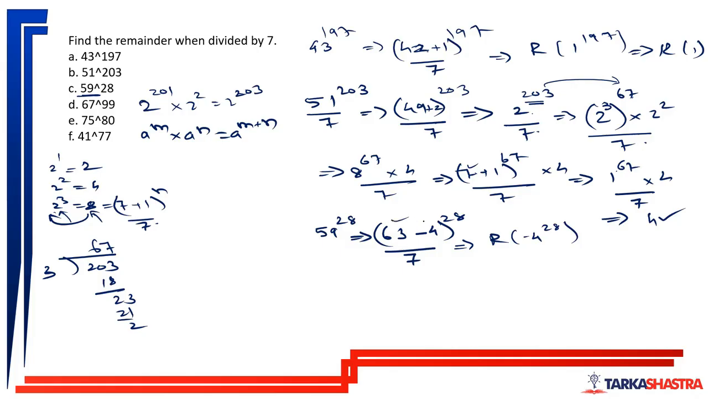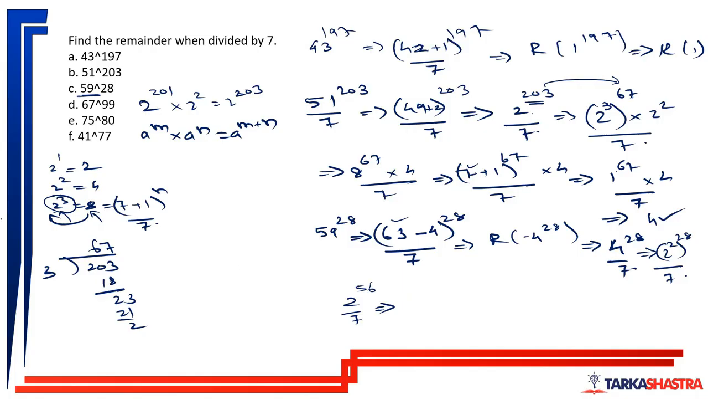63 by 7, all the terms having 63 will leave the remainder of 0 because 63 is divisible by 7. Now, which is nothing but 4 to the power 28 divided by 7, because minus 4 to the power 28 is equal to 4 to the power 28. Then I know that 2 to the power 3 is very much beneficial for me. So I try to convert it here. So 4 is 2 square, 2 square to the power 28 divided by 7. So 2 to the power 56, 2 into 28 is 56, no? Divided by 7.